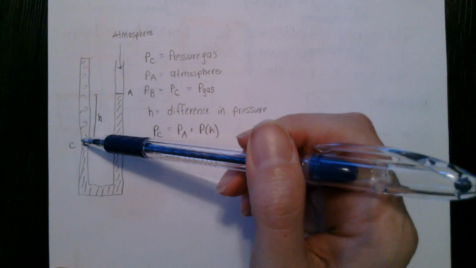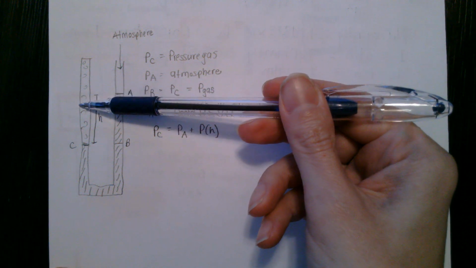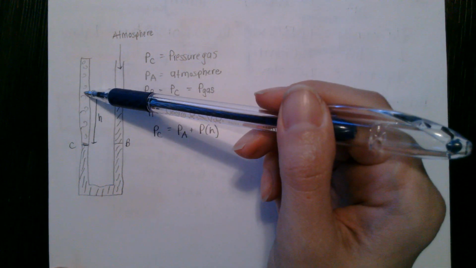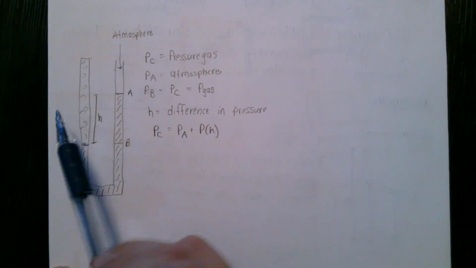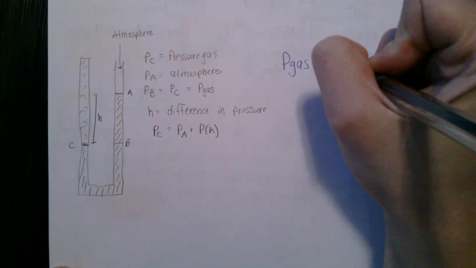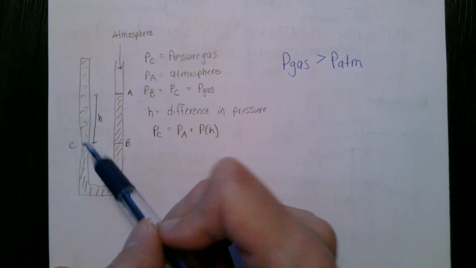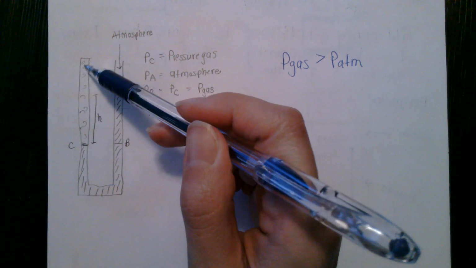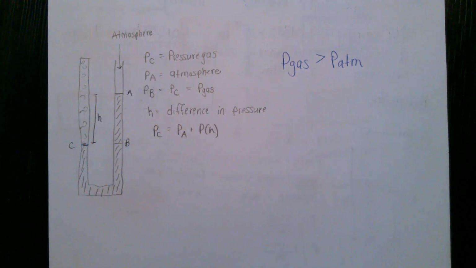Okay, so if this has pushed this level, again, remember they used to be equal. If this has pushed this all the way down, it's safe to say that the pressure over here on this side is greater than atmospheric pressure. So the pressure of our gas is greater than the pressure of the atmosphere. And again, we know that because now this level is lower. The only way to lower that down, again, remember forces are pushes, is if the force of this gas is greater than the force of the atmosphere, so it's pushing it down.